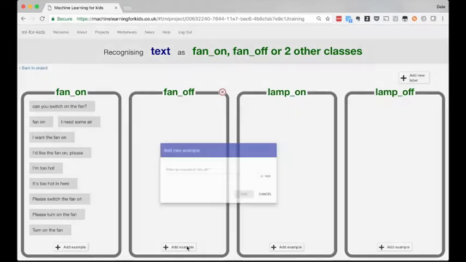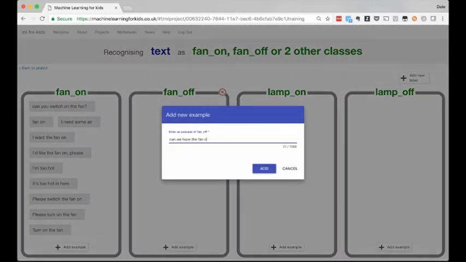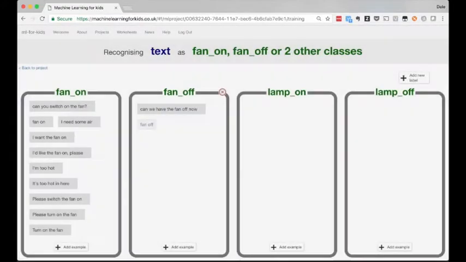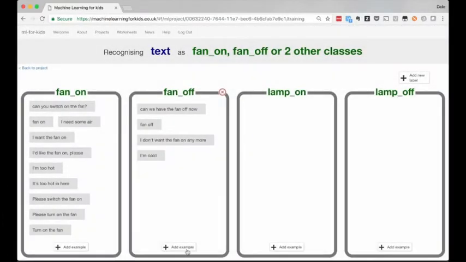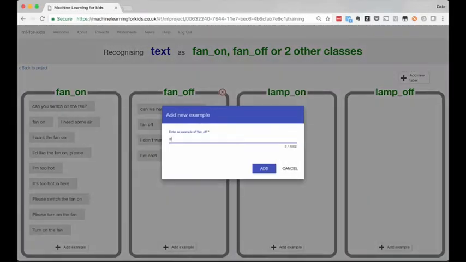For example, I often see that the first model they train isn't very good at recognizing commands. And then they go back and they add more examples and they see how the next model they train is improved as a result, how much better it is at recognizing commands.